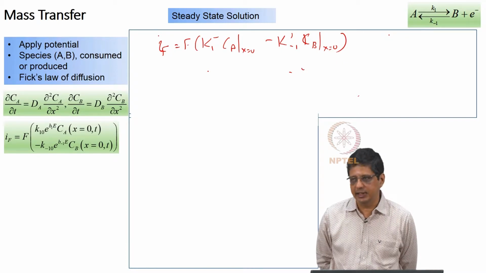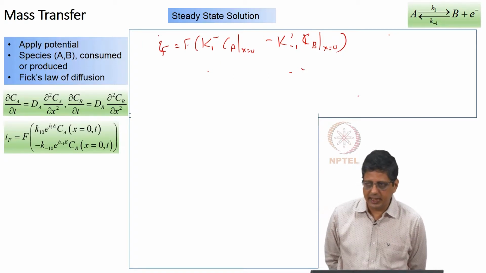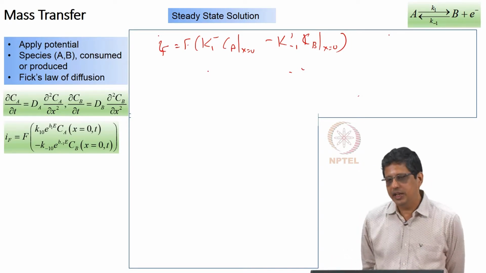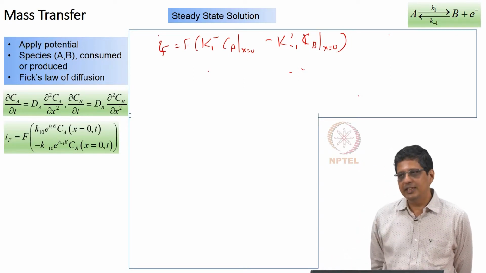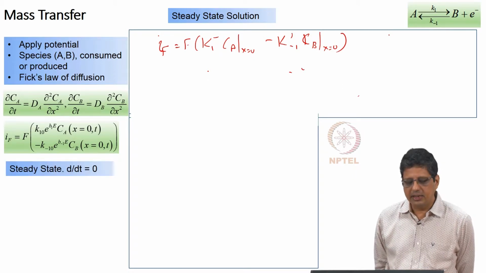So, I am just expanding the current value here, I have not specified whether it is DC or AC yet. So, I will say K1 is written as K1 0 e power B1 e. Ca, we want to look at Ca at x equal to 0 and in general at any time t. If it is steady state, that means it is not time varying, E will become EdC and Ca at x equal to 0 will be some finite number.